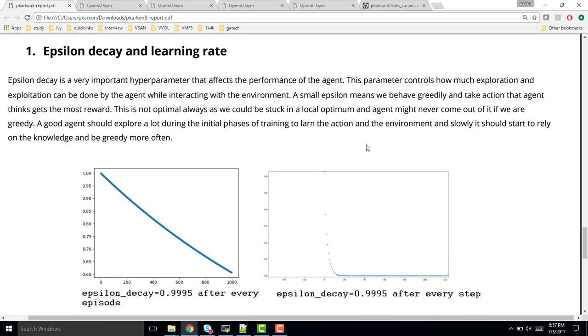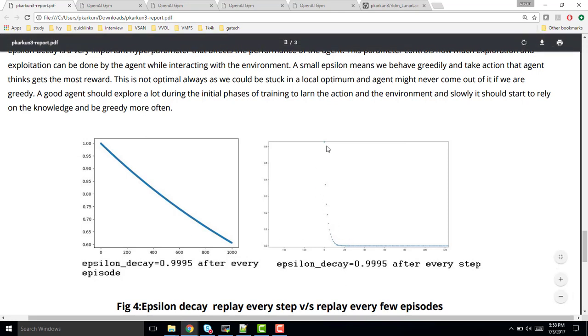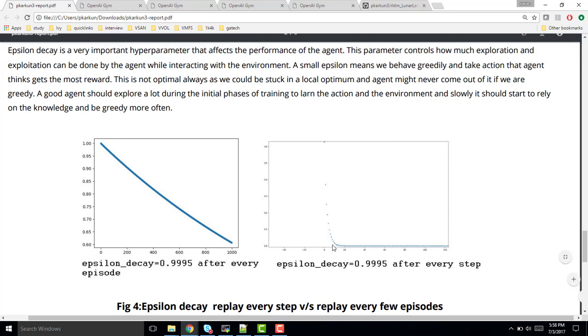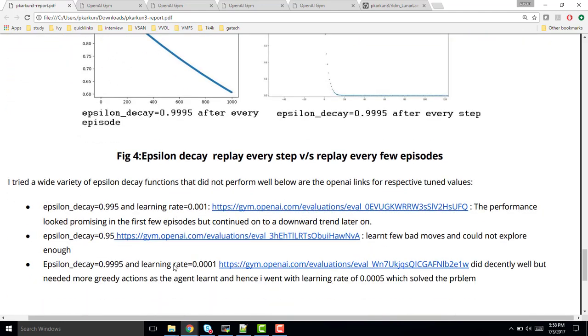So these are the hyperparameter tunings that I did. More details about this can be found in the report. Two approaches I tried were epsilon decay after every episode and epsilon decay after every step. The every-step epsilon decay led to epsilon reaching 0 after almost 15 episodes, and that led to very low exploration and mostly greedy operations, which was not favorable. That's why I stuck with epsilon decay after every episode with an epsilon decay factor of 0.995, which was able to solve the problem.